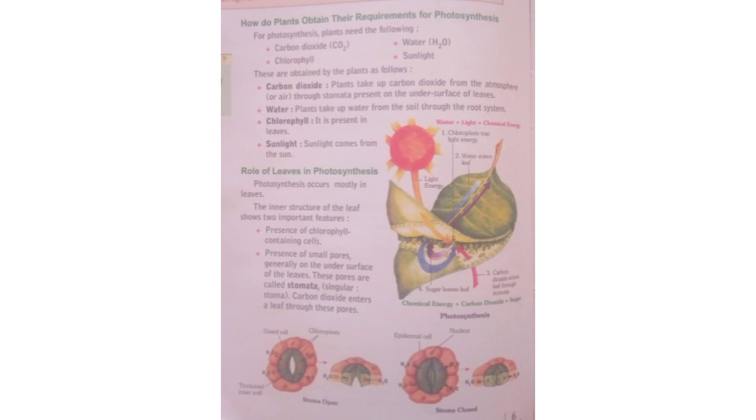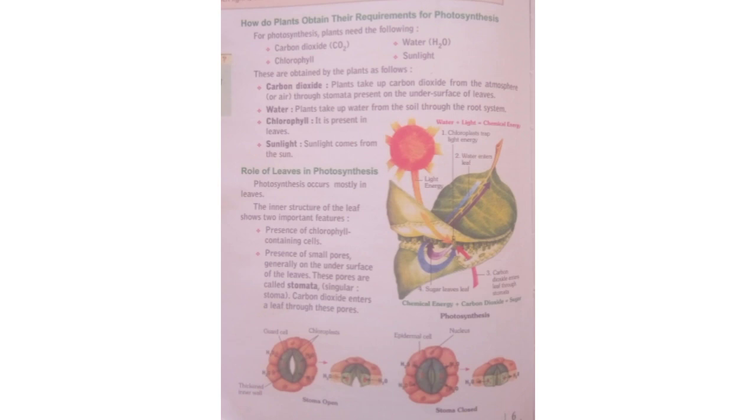Photosynthesis occurs mostly in leaves. This diagram shows the inner structure of the leaf. It shows two important features, that is the presence of chlorophyll-containing cells, and the presence of small pores that are known as stomata.